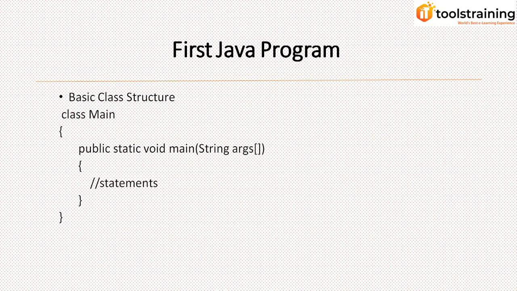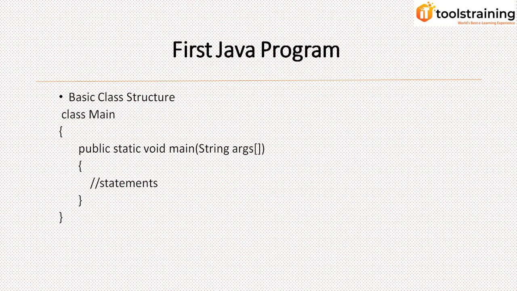Now public static void main. Why is it public? Public is an access specifier. And why is it public? Because JVM wants to access this method directly. So that's why it is public. The runtime can execute this method. Remember that if you make any method non-public, then it is not allowed to be executed by any program. So there are some access restrictions applied. There are private and protected also, but we'll talk about this later on. Public means you can access it anywhere.